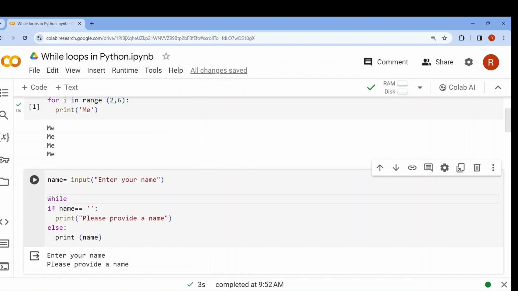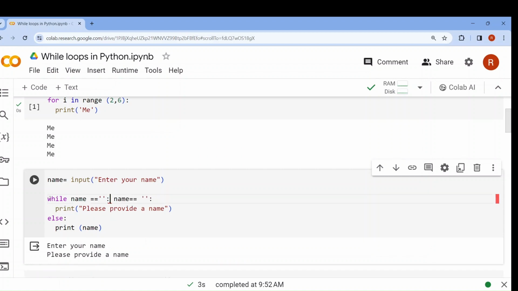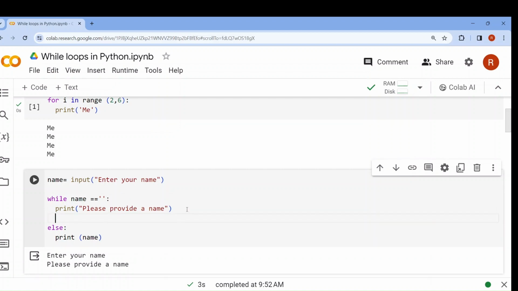Okay. Now while name equals empty string colon, print please provide a name, and I have to take an input again. name equals input, enter your name.